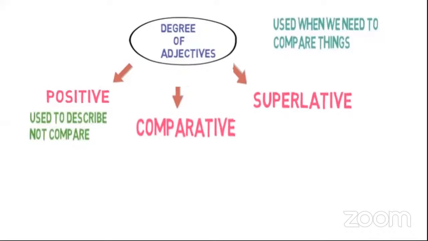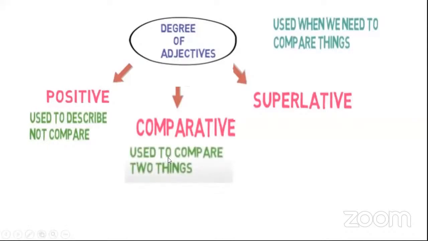In that, did I compare Ram with another boy, with Sham or Raju or someone? No, I've just described it. So this is a positive degree. Sita is beautiful. The toy is cute. I'm just describing. The word which describes is a positive degree.